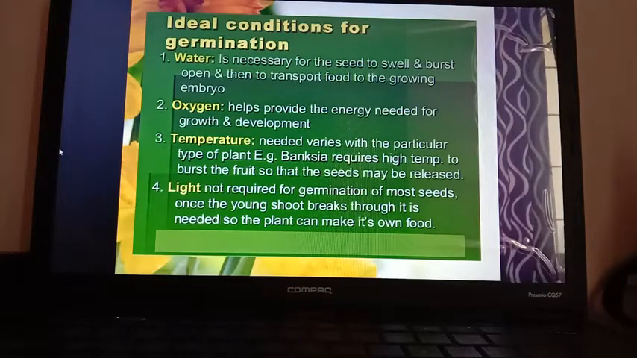Once the young shoot breaks through, light is needed by the plant, because when the shoot is coming out from the soil, obviously sunlight is required for photosynthesis. But before that, sunlight is not required directly for the germination.